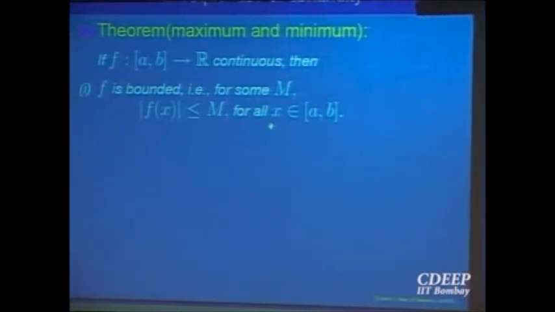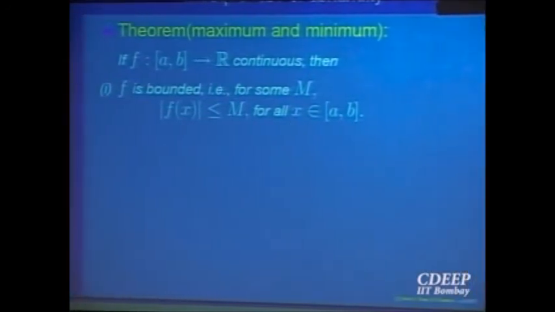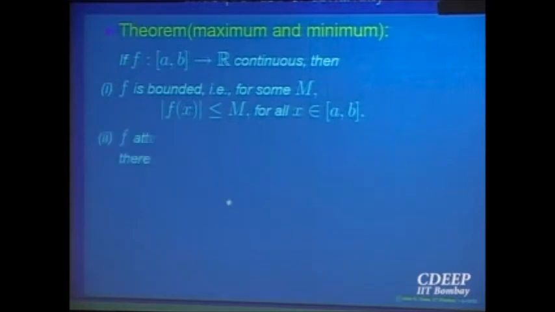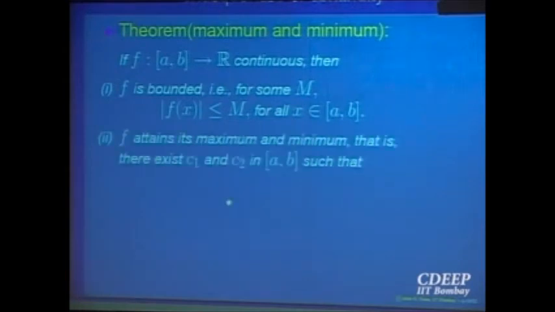Not only that, not only is the graph bounded, not only is the range of the function bounded, this is saying that the range of the function is a bounded set. It is between the interval minus M to plus M. It says something more. It says not only is it bounded, it attains its maximum and the minimum. Meaning what? There are points c1 and c2 in the interval such that f(c1) is always bigger than or equal to f(x) for all x in [a, b].